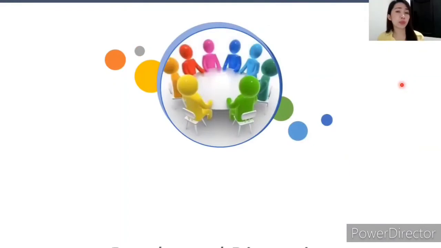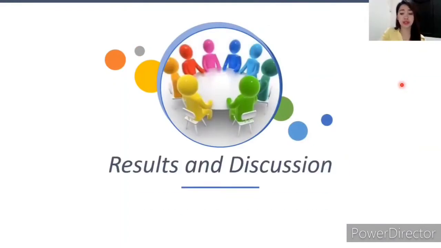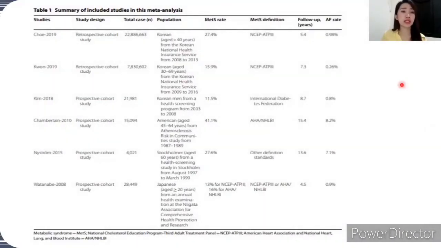Thank you, Sir Arnel. Now, my task is to present the results and discussion of our study. As you can see here, we have Table 1. Table 1 is the summary of included studies in this meta-analysis. The study from June 2019 showed the highest atrial fibrillation rate, which is 0.98%.